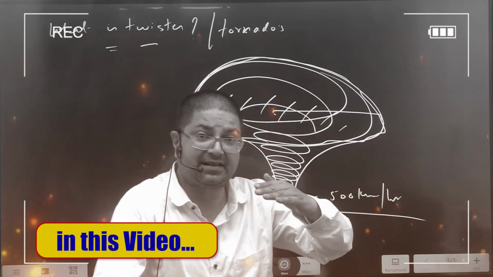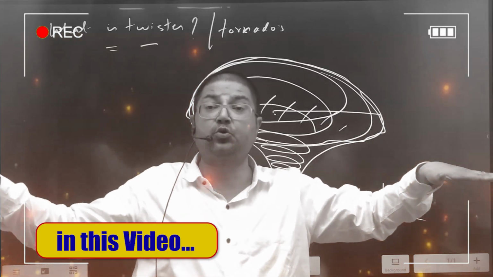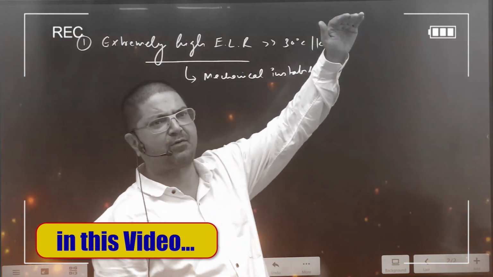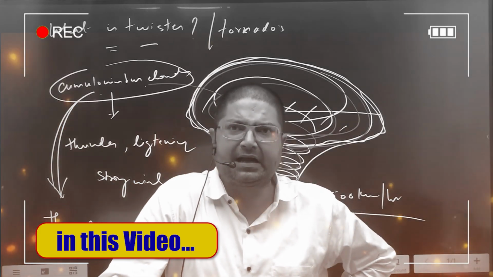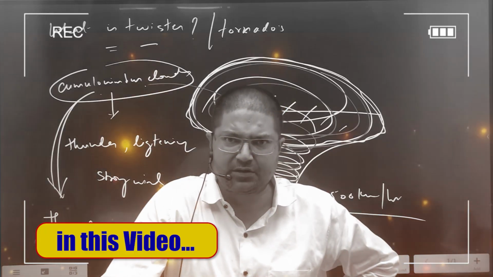Because the wings are designed in such a way that very high velocity winds cross the wings of the plane, so low pressure is created. Environmental apps rate, the vertical rate of decrease of temperature in the environment should be 30 degree or more. That means very high. What are the conditions for the formation of twister and how actually it gets formed?